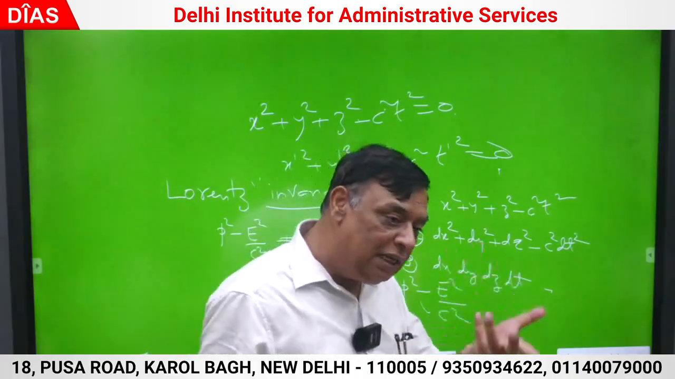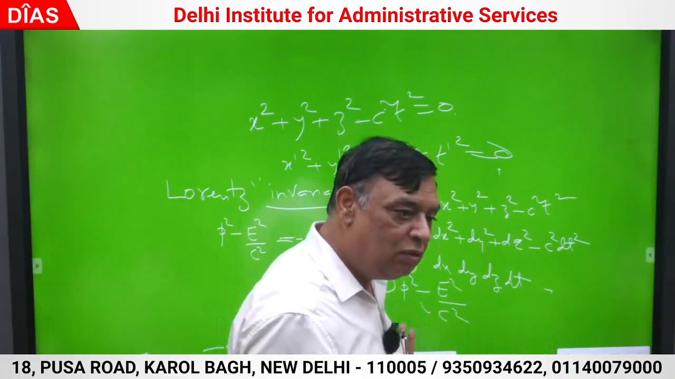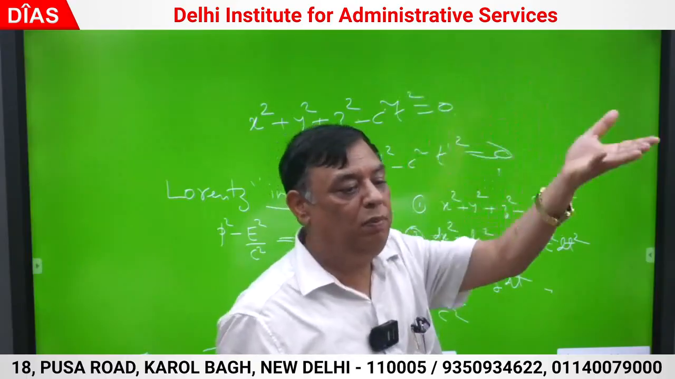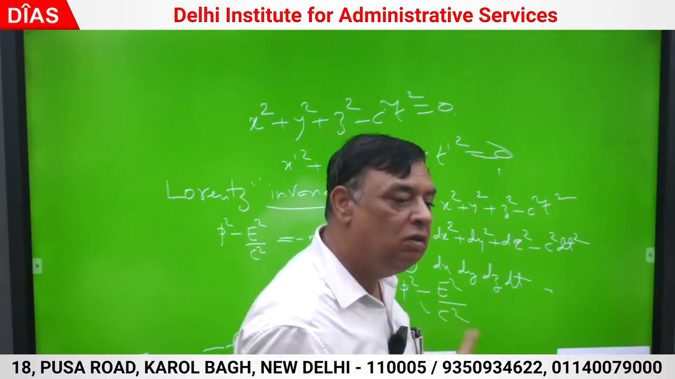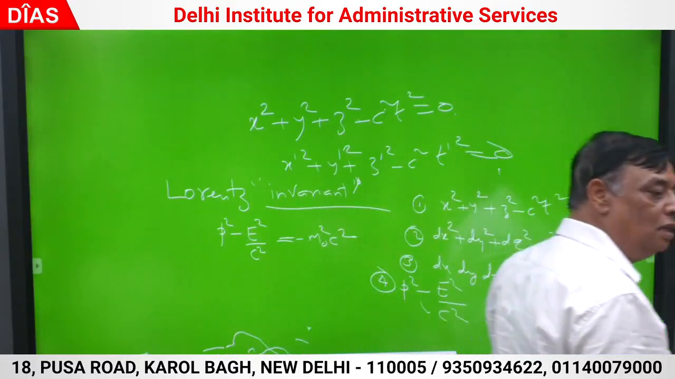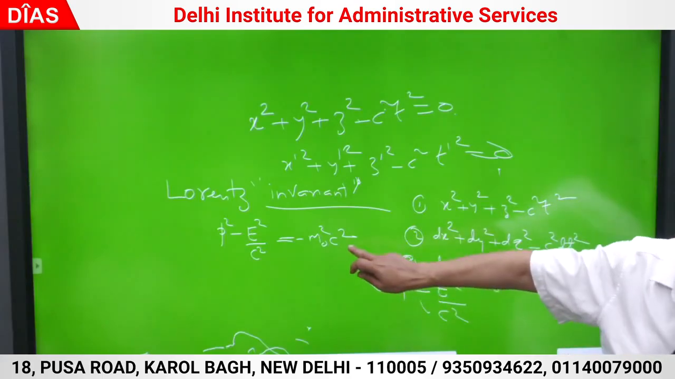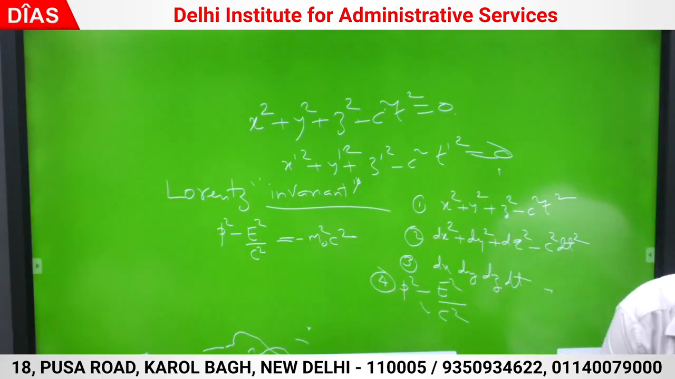If by utilizing Lorentz transforms, P square means Px square plus Py square plus Pz square minus E square by C square, this is also Lorentz invariant. This is invariance. M0 is same in all the frames. C is also same in all the frames. By the very definition it is invariant.